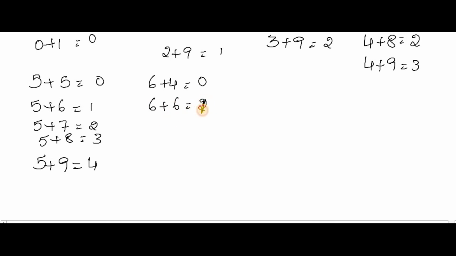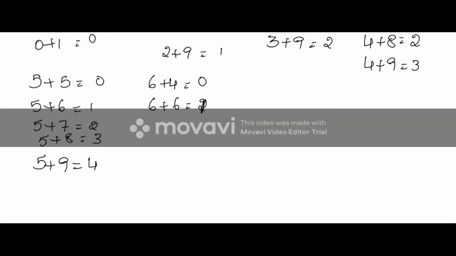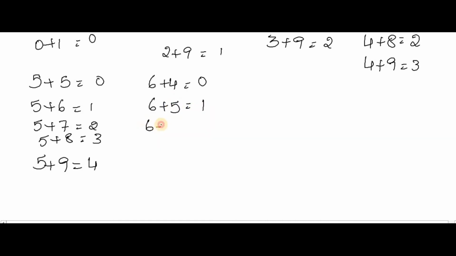Sorry, actually here I should write 6 plus 5. 6 plus 5 is equal to 1. 6 plus 6 is equal to 2. 6 plus 7 is equal to 3. 6 plus 8 is equal to 4. Just the end number we should say.